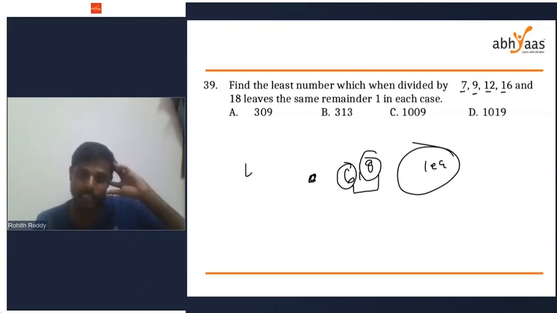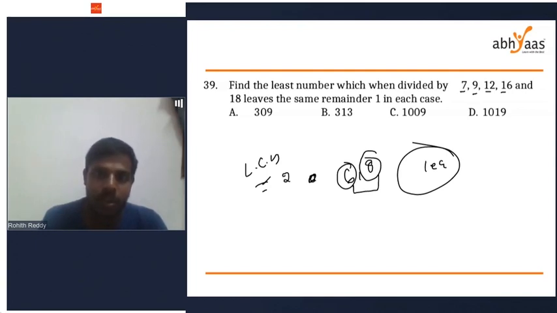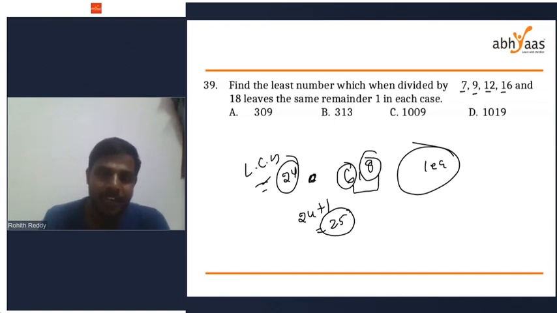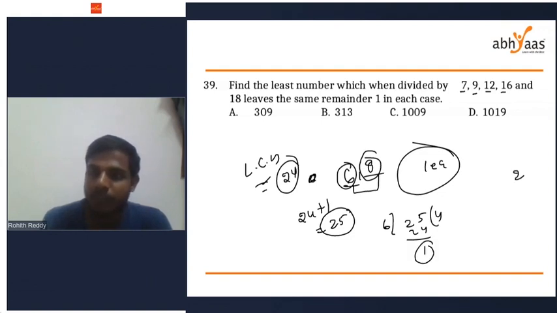LCM of 6 and 8. LCM of 6 and 8 is the least number which is divisible by 6 and 8: 24. But they should leave a remainder of 1, right? So 24 plus 1 becomes 25. 25 is the least number which when divided by 6 and 8 leaves a remainder 1 in each case. If you see, 25 divided by 6, what is the remainder? 6 4s are 24, remainder is 1. Similarly, 25 divided by 8, 8 3s are 24, remainder is 1.